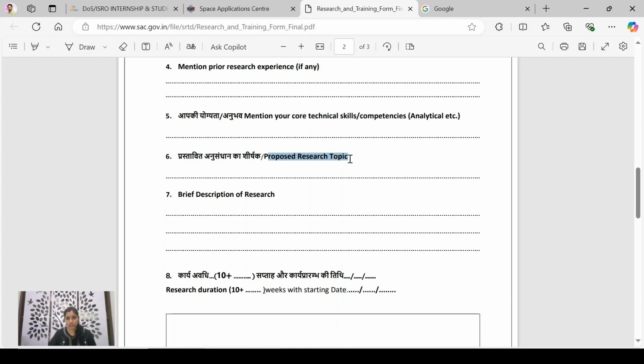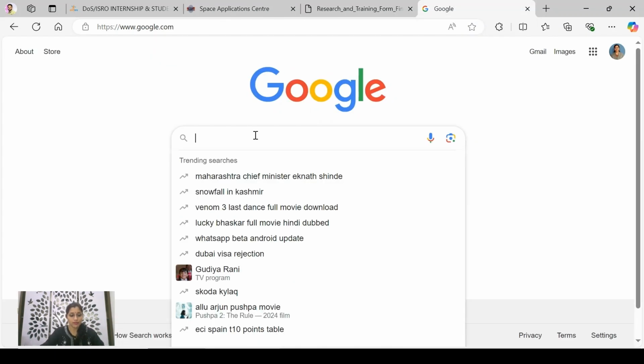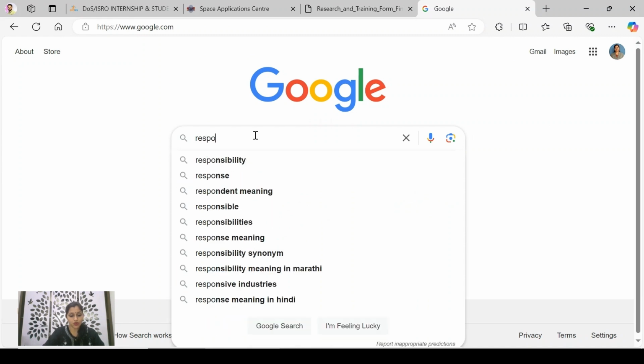Proposed research topic. If you are working on any research topic and you feel the topic is appropriate for ISRO, or it will be useful to that research center like SAC, then you can mention that topic here. But even if you don't have any topic in your mind, every year ISRO publishes the Respond Basket.